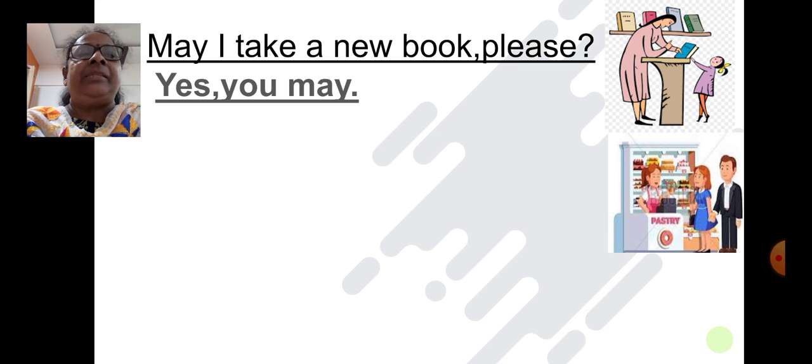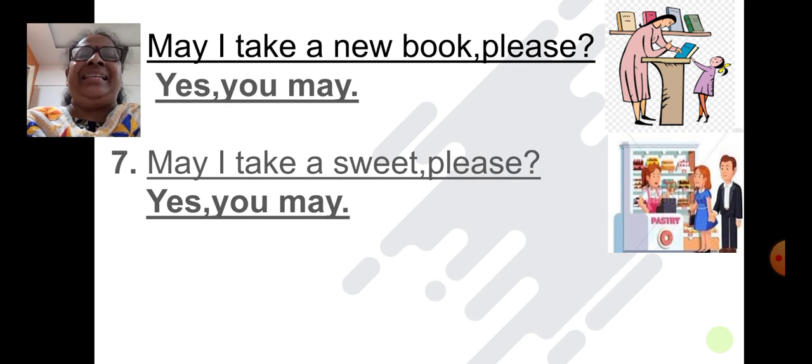This girl and this man are in the shop. Now you tell me, what is this? Yes. May I take a sweet, please? This girl is asking the shopkeeper, may I take a sweet, please? He's saying, yes, you may.